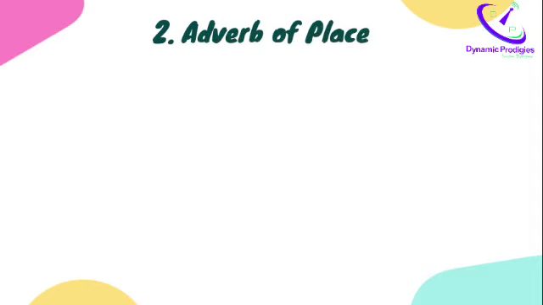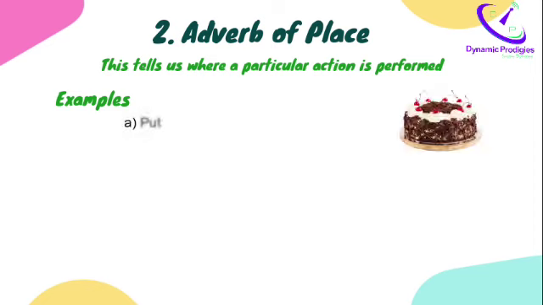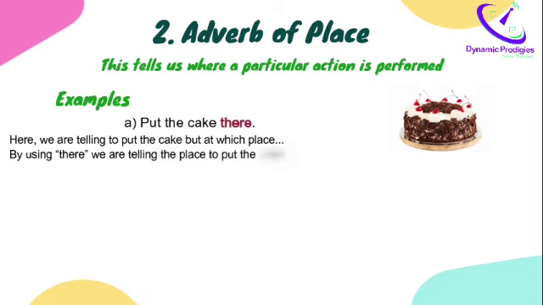Let's move to number 2, which is adverb of place. This tells us where a particular action is performed. For example, put the cake there. Here we are telling to put the cake, but at which place? By using there, we are telling the place to put the cake. So it is an adverb.